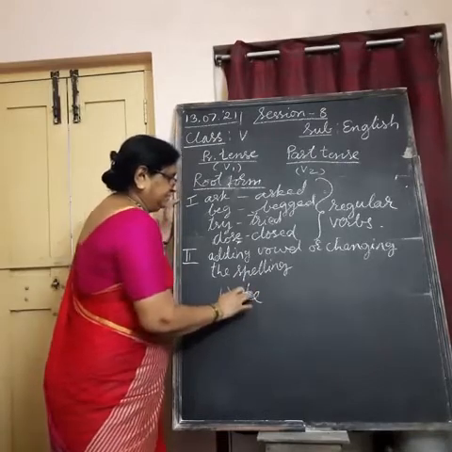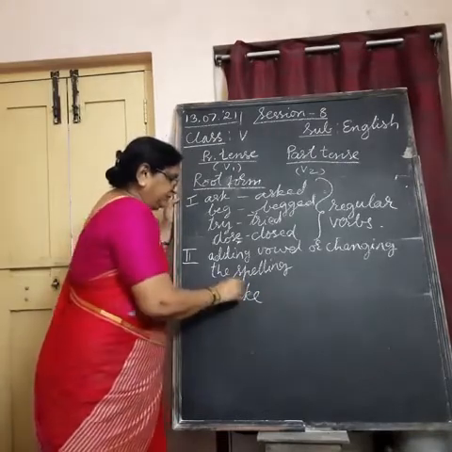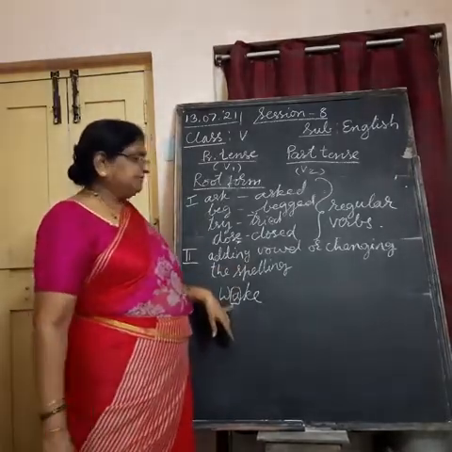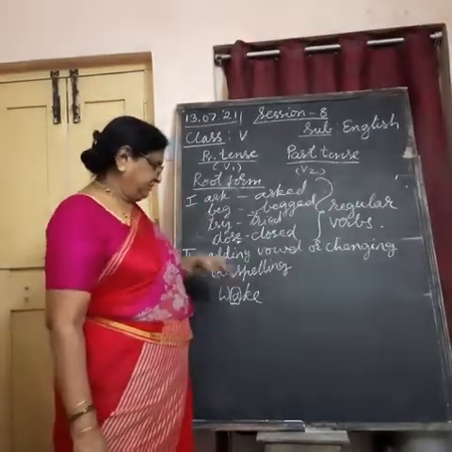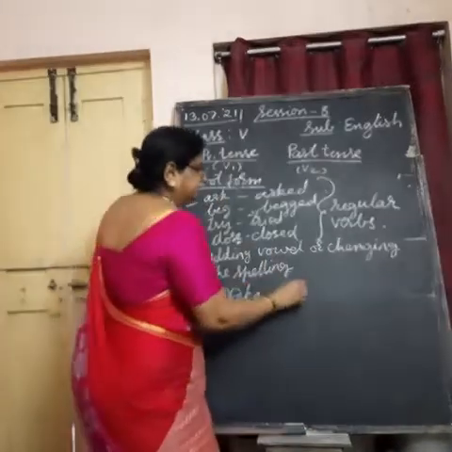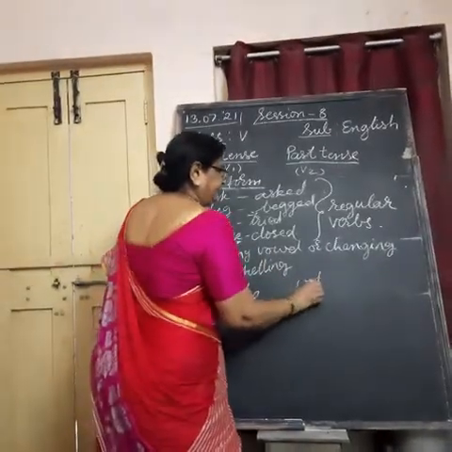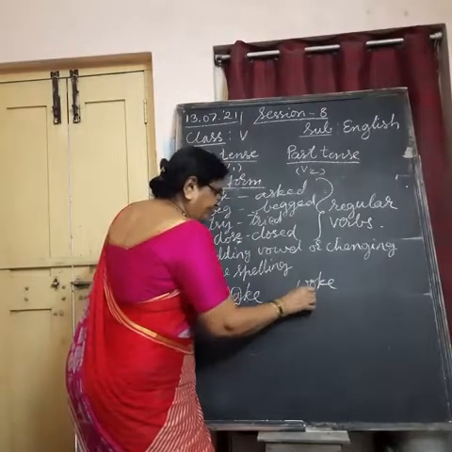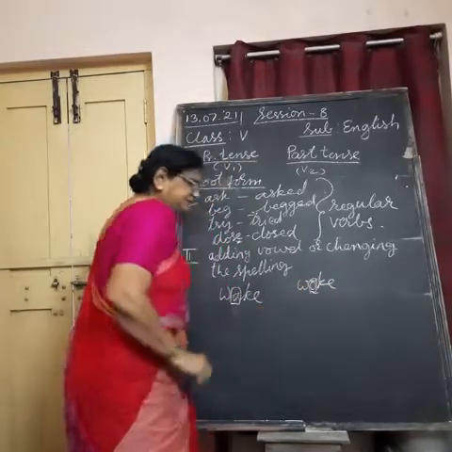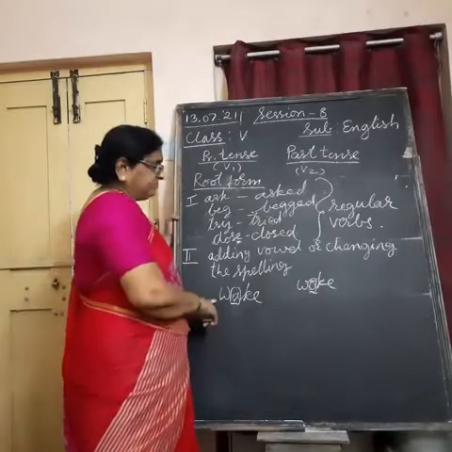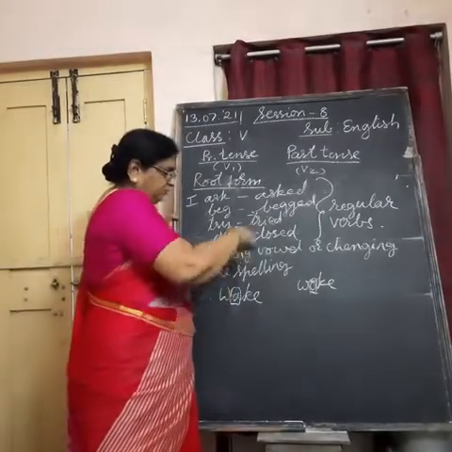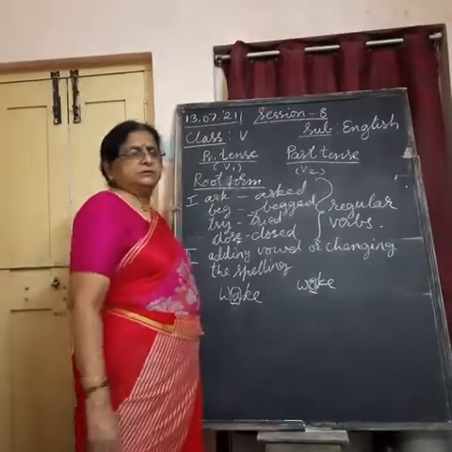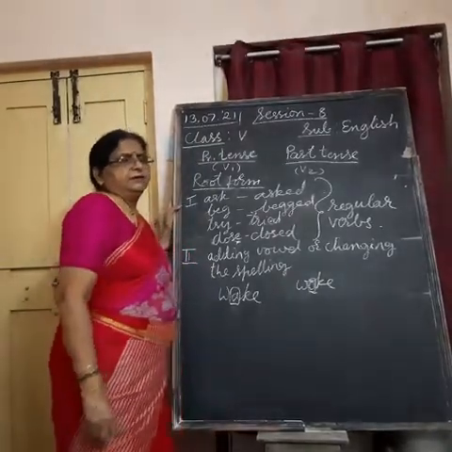Understand, the vowel which gives the sound for this word is changed here. Woke. So A changes to O here. We changed the vowel in the word which gives it sound. Understand? And sleep.